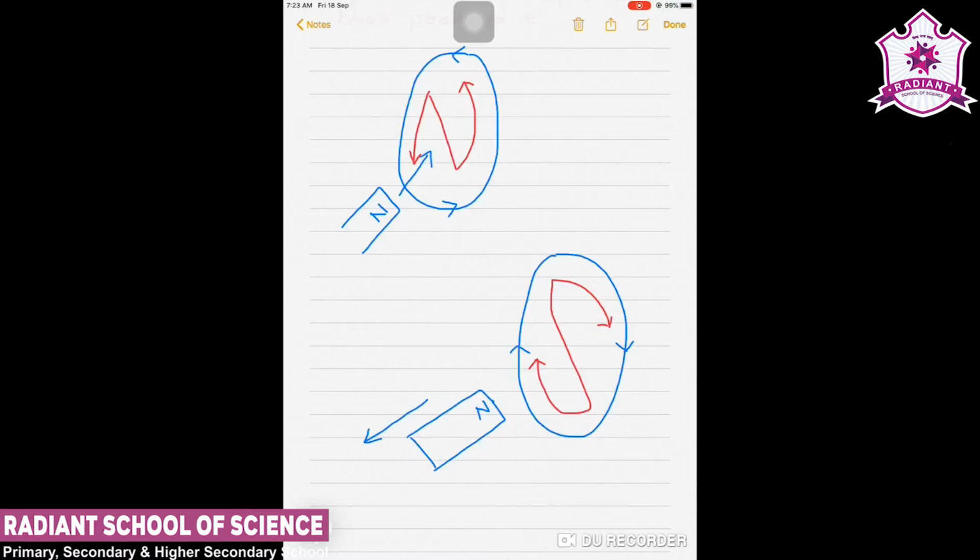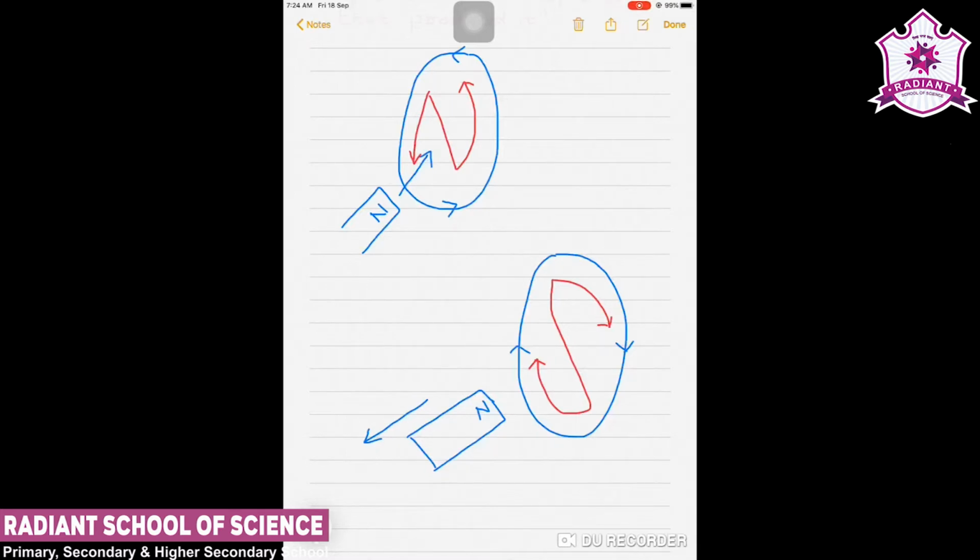Now we can consider that suppose an open circuit is used in place of a closed loop. Then what is the case in the above example? In this case also, an EMF is induced across the open end of the circuit, and the direction of the induced EMF can be found using Lenz's law.